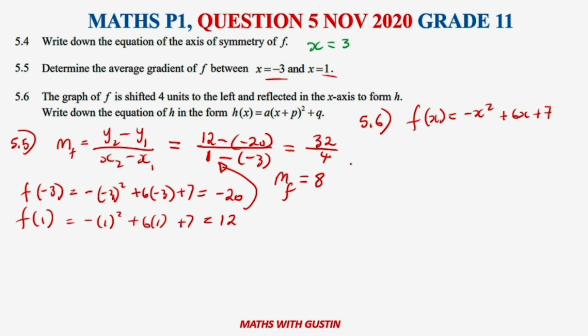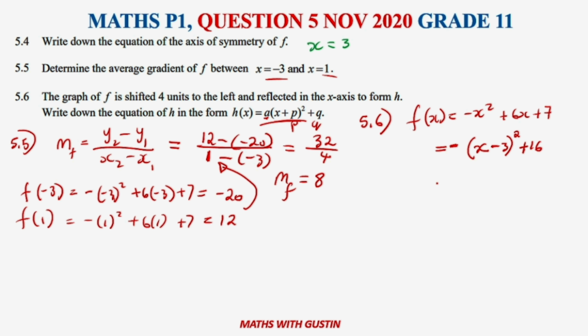So now they say the graph is shifted 4 units to the left. What we need to do here first is to change this into this format. So what we can do there is to take out our a. This is our a here. We take out our a outside because we already know what a is. Therefore, in brackets here, we are going to have x minus the x value of the turning point. We know that it was 3, so here it is going to be negative 3. Close bracket squared. Remember, p is the turning point, and q is also a turning point value as well. So it's going to be plus 16 here.